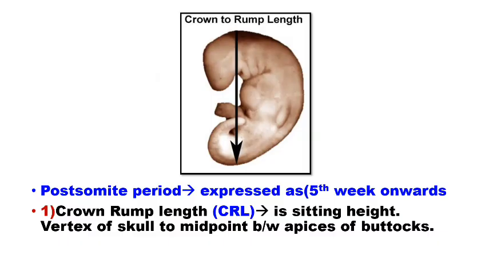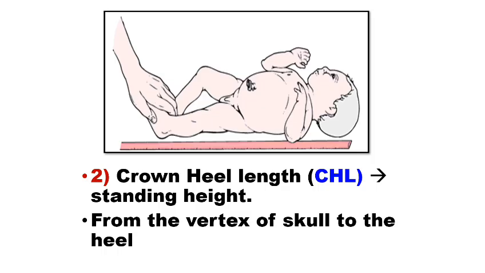The post-somite period is expressed from the 5th week onwards as crown rump length. CRL is the sitting height, measured from the vertex of the skull to the midpoint of the buttocks. Crown heel length, or CHL, is the standing height, which is measured from the vertex of the skull to the heel.